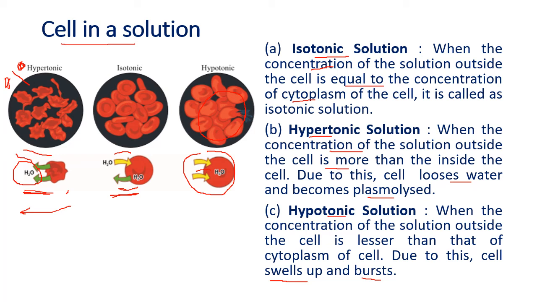And in hypotonic, what happens outside? The concentration is less, water is more. So water starts to go in, and the cell will swell up and burst. Okay, the cell will burst. So what can animal cells do? When they have taken in enough water, they will move it outside, so it does not burst. But what about the plant cell?